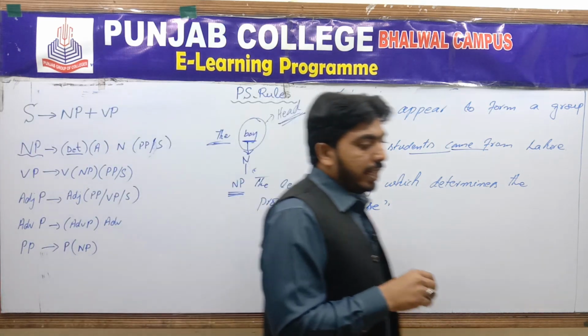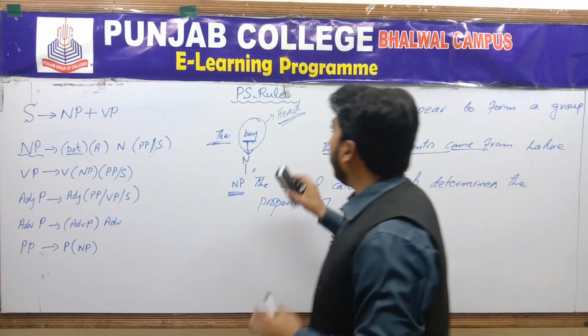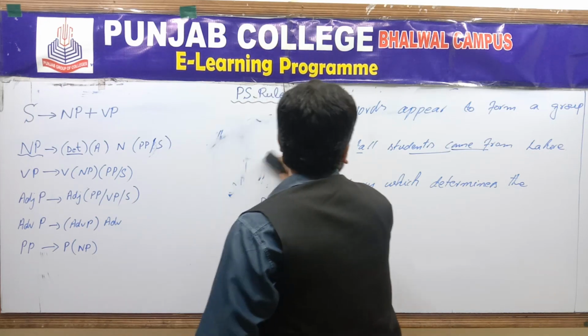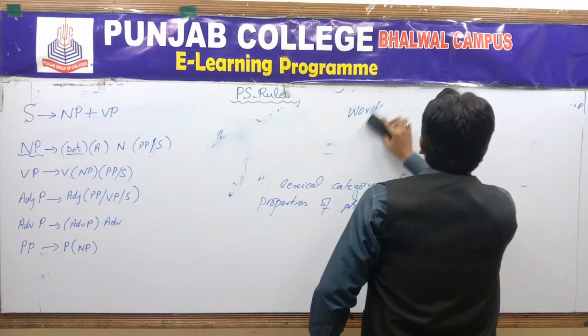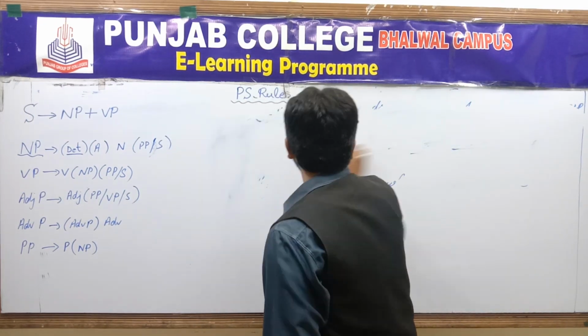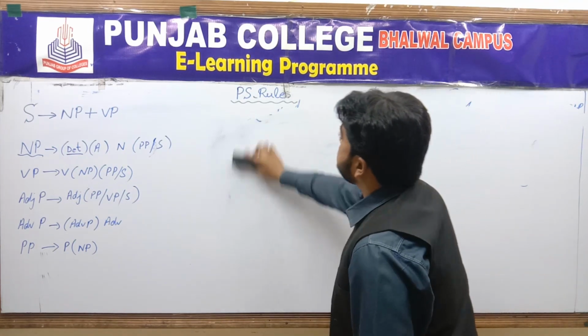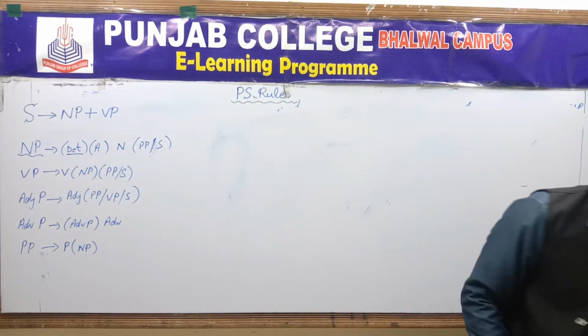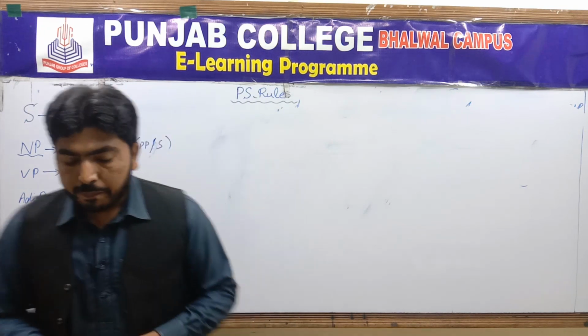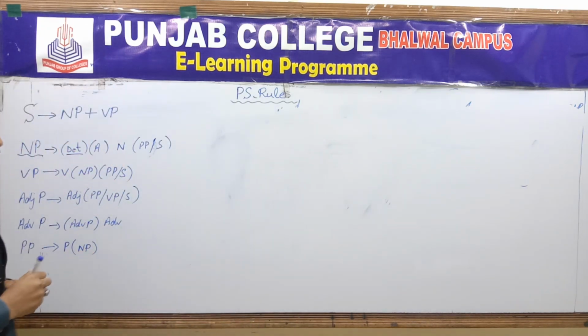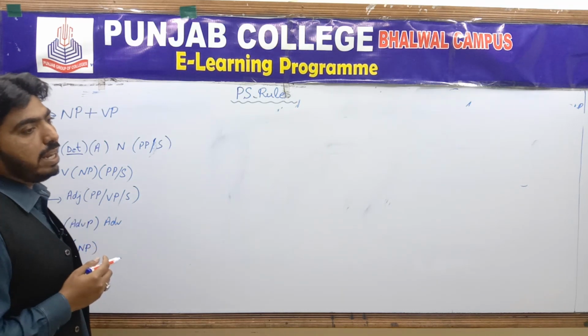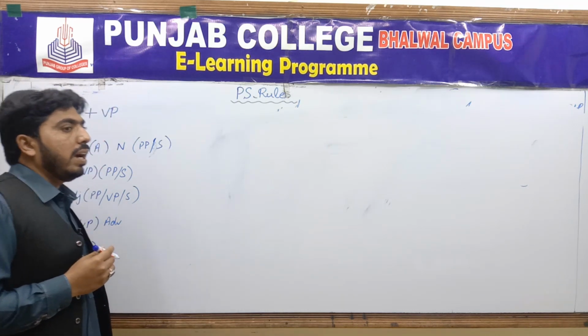So in syntax we have two ways to describe the grammatical sentence, the components of a sentence. This may be called constituent analysis. Constituent analysis.